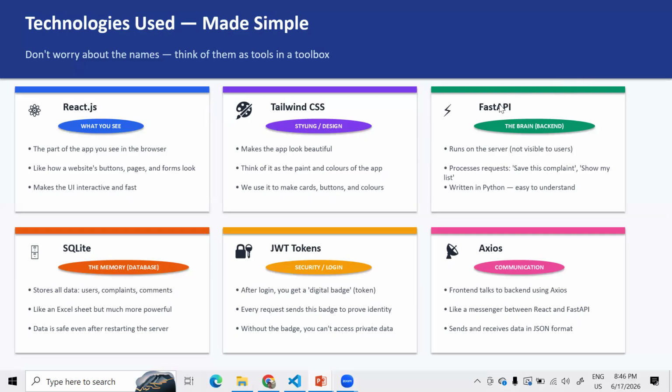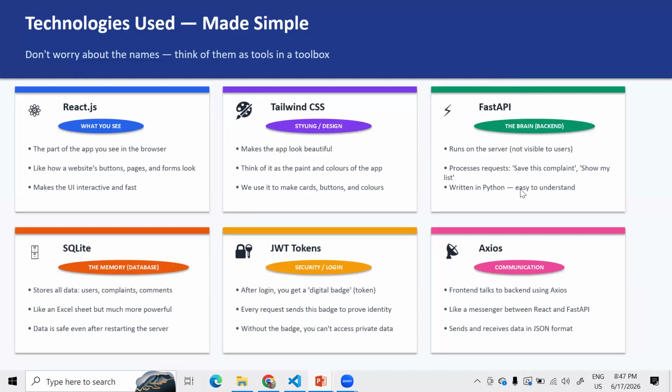What FastAPI does is make a connection between the front end and the back end. And in the back end itself, we have the database, of course, like a memory, right? So the memory processing will connect through this FastAPI.